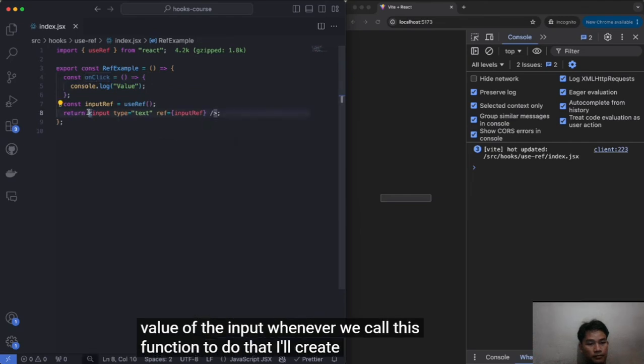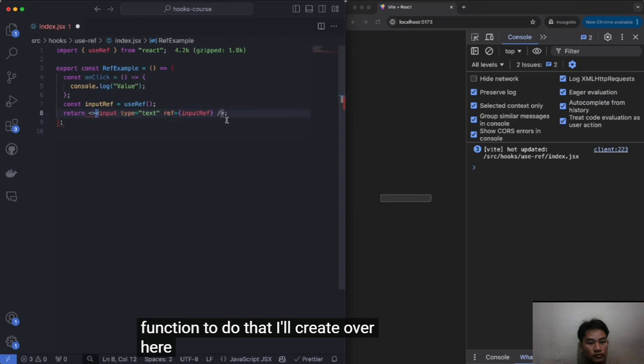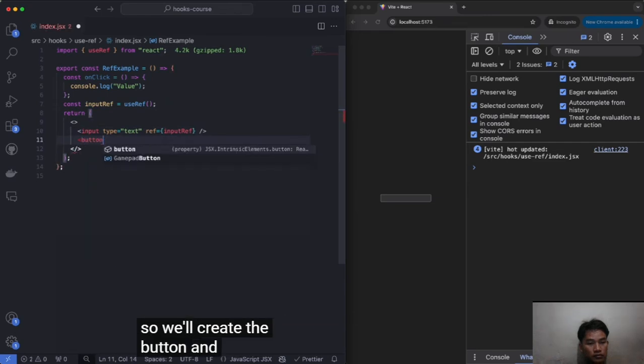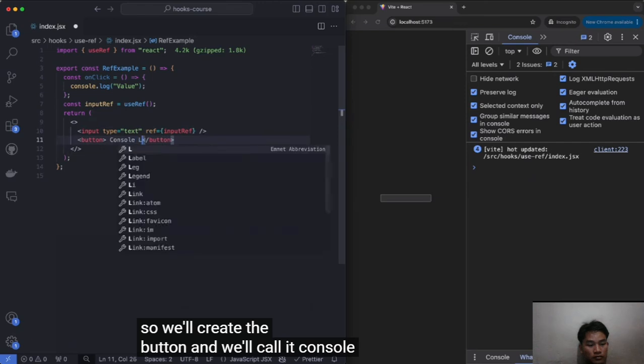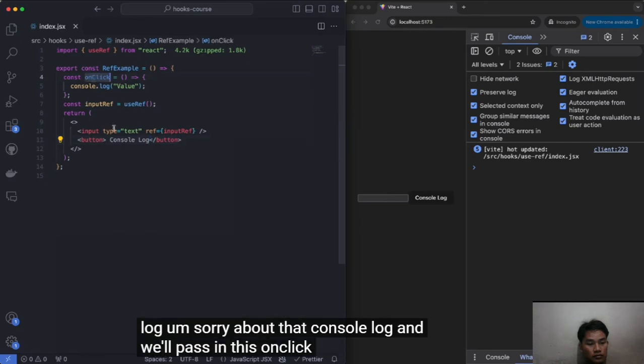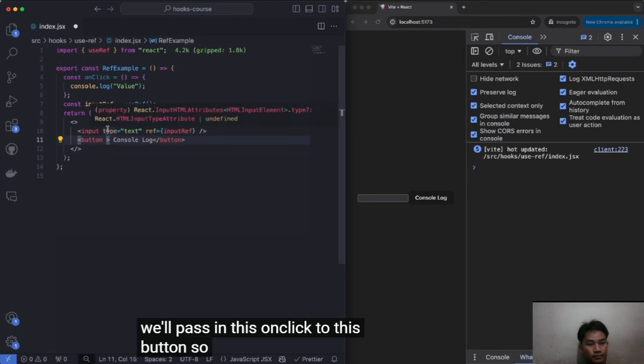To do that, I'll create over here a button right next to this input. So we'll create the button and we'll call it console log, and we'll pass in this on click to this button.